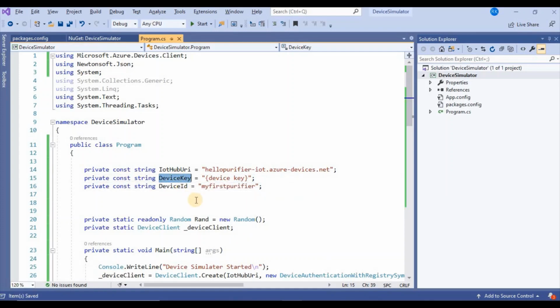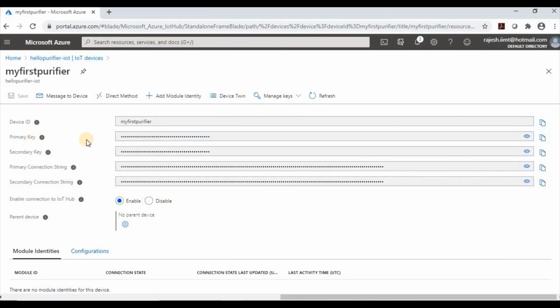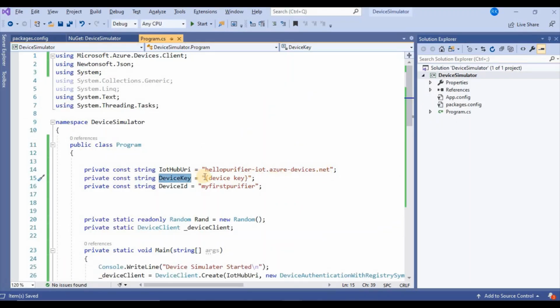And what is the device key? This is the primary key. I will copy it from here and paste it here. That's it. Only 3 configurations I need here. The first one is host name, the second one is device key, the third one is device ID, and all this information we can find from the Azure portal.